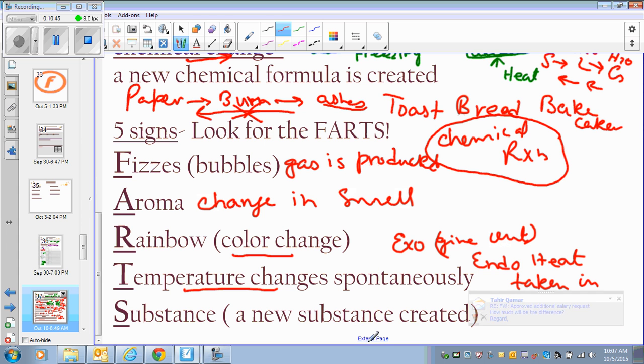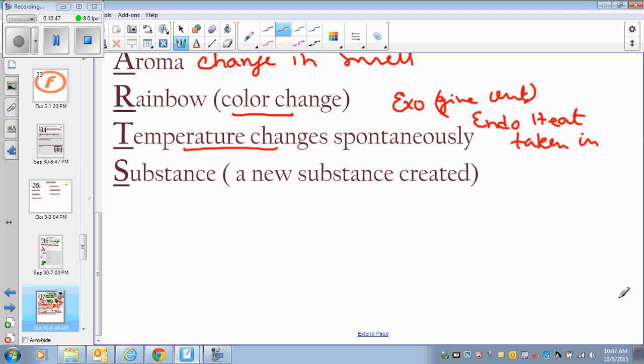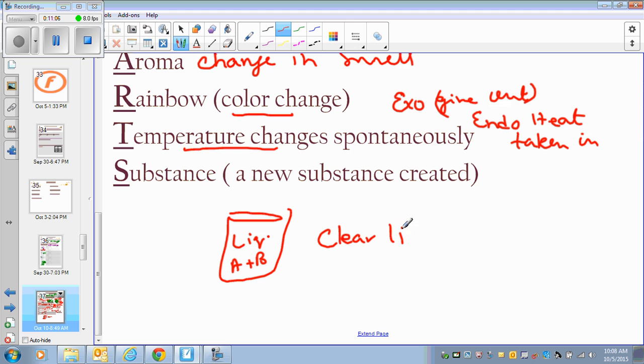If I take two clear liquids, like liquid A and liquid B, and I mix them together, first of all they both were clear liquids. Now as soon as I mix them together, they make very thick precipitates at the bottom here.